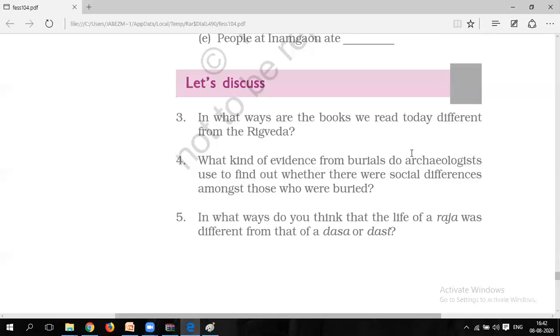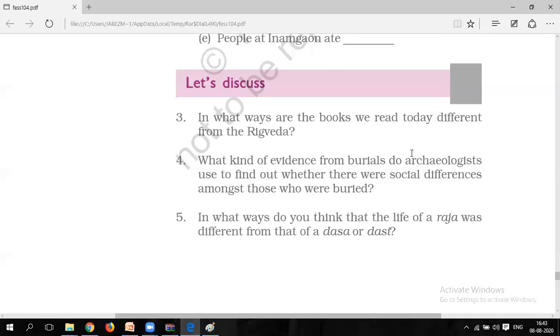The Rig Veda was not in written form. They used to memorize it and speak in front of others, and people used to listen and memorize it. This is the difference between today's books and the Rig Veda. Okay. Now, what is the fourth question?